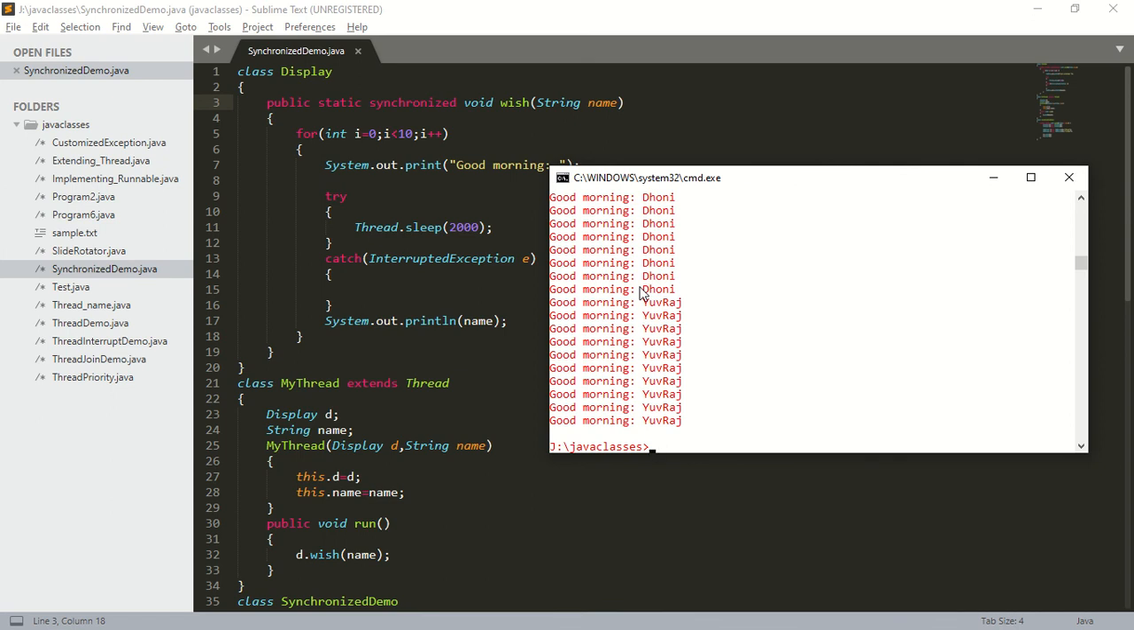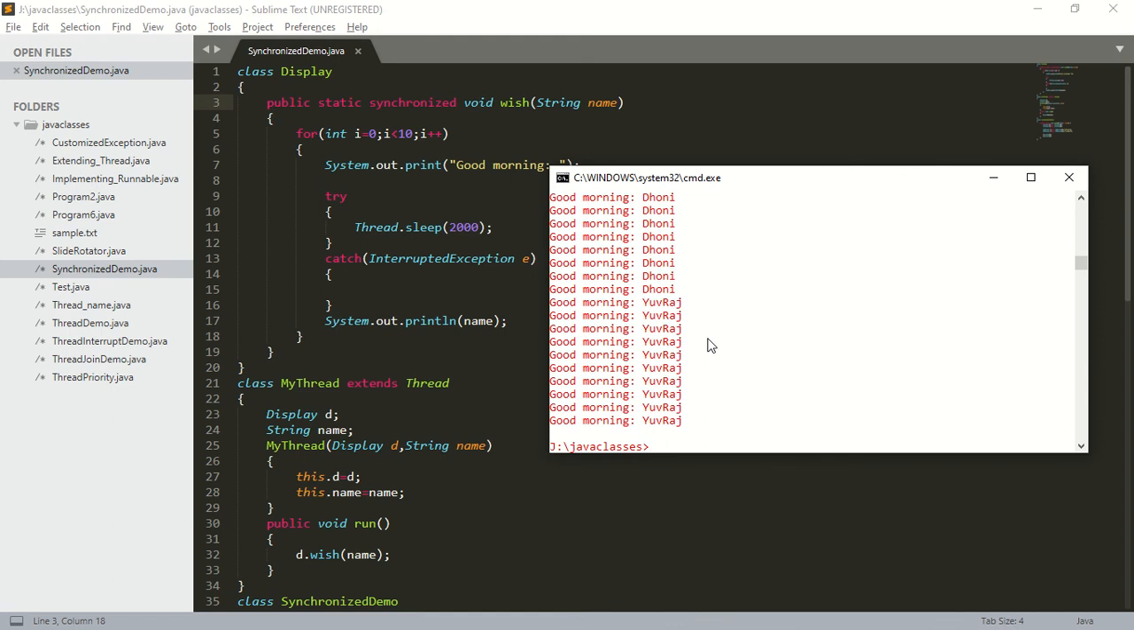To access a class level synchronized method, what is required? To execute a static synchronized method, which is nothing but a class level synchronized method, we require a class level lock. To execute an instance synchronized method, that is the method which is there in an object, we require an object level lock.